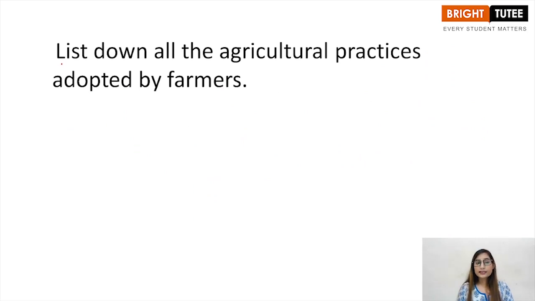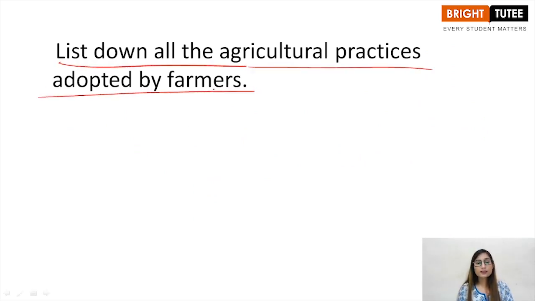So students, the second question is, list down all the agricultural practices adopted by farmers, right? So here you have to tell about the agricultural practices serial wise. First is preparation of soil. Obviously, growth of crop begins from the soil. So the first step is preparation of soil.